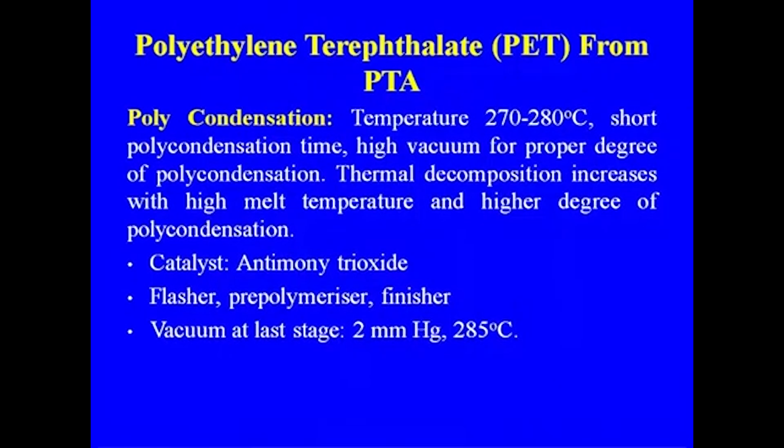As I told you, there are two steps involved in the case of polyester: one is polycondensation, and another is the spinning process after you get the polymer. These are the catalysts being used: antimony trioxide, then flasher, pre-polymerizer, finisher, vacuum. This is the reaction, and this is the operating condition that you have. The vacuum at the last stage is 2 mm Hg, and the temperature is around 285 degrees centigrade.